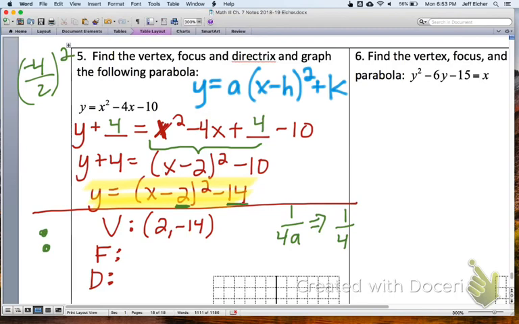So the coordinates of the focus would be 2, -14 plus 1/4. And the directrix would be the line down here. So you go down from the vertex, a horizontal line, so y equals -14 minus 1/4.